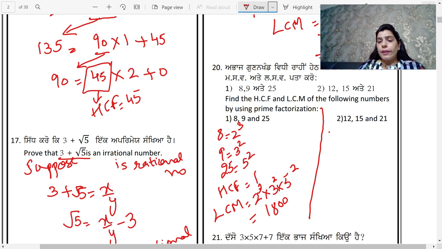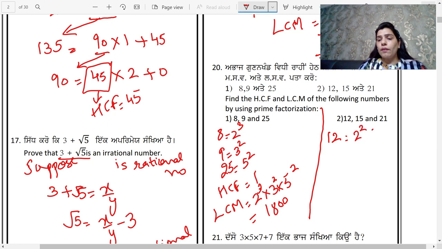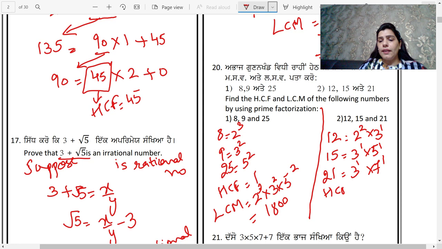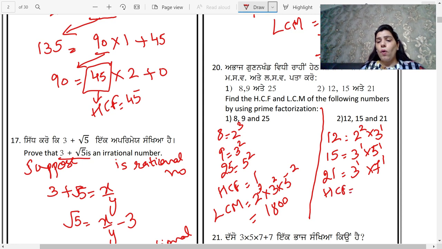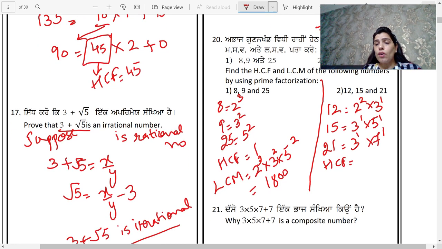Then this question, the factors of 12, that is 2 raised to the power 2 and 3 raised to the power 1. 15, 3 raised to the power 1, 5 raised to the power 1. And 21, 3 raised to the power 1 and 7 raised to the power 1. So when I have to find the HCF, I will take all the common factors. Which are the common factors?